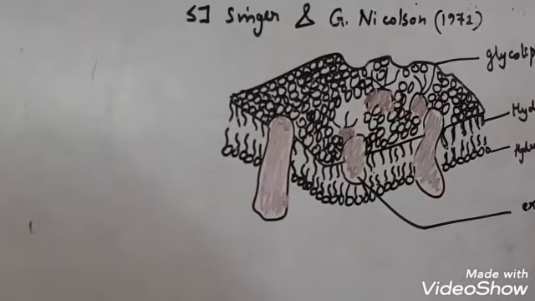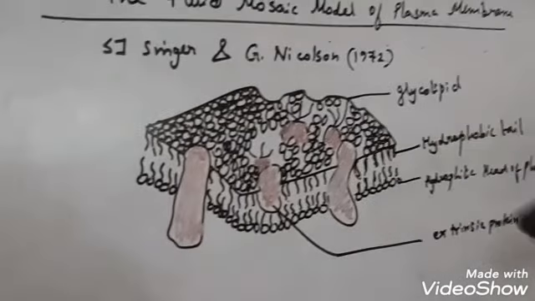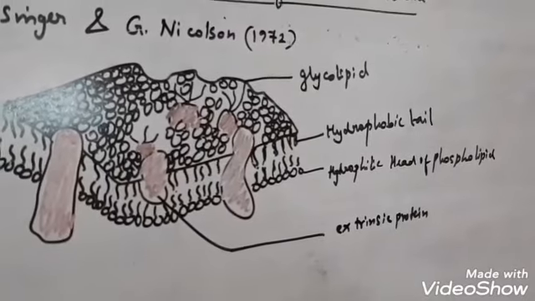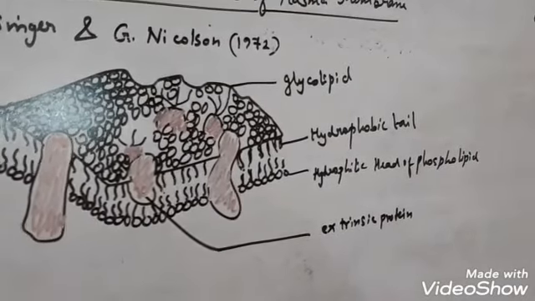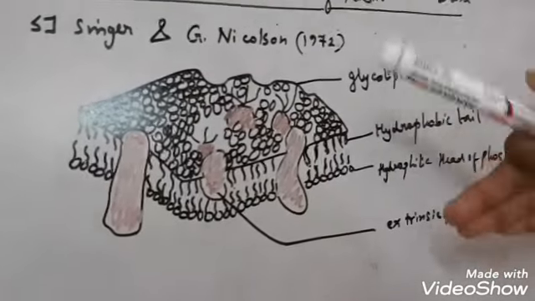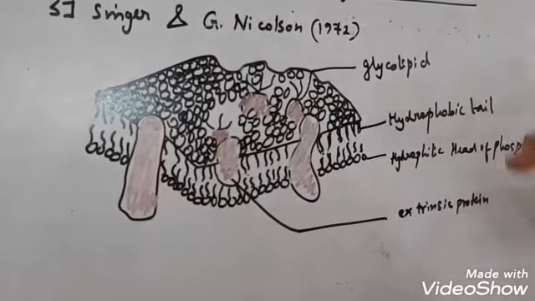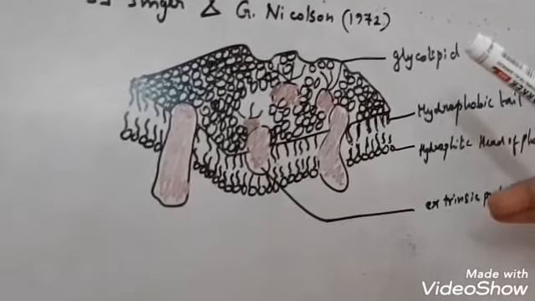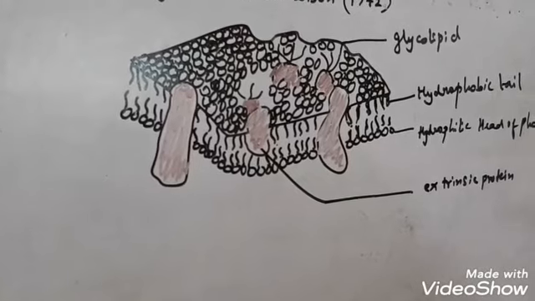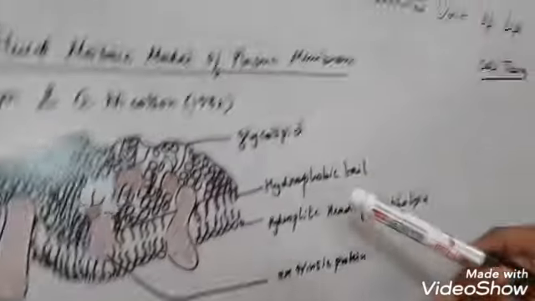Now what are the advantages of the selectively permeable membrane of the plasma membrane? That is, it selects certain important molecules within the cell. Useful metabolic intermediates remain embedded in the cell. It removes only the secretion and metabolic waste from the cell. So these are certain reasons why the plasma membrane is selectively permeable.